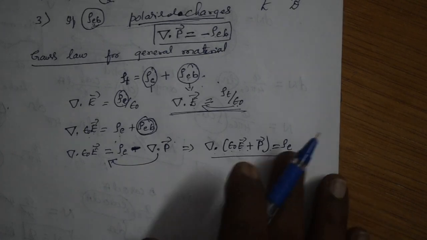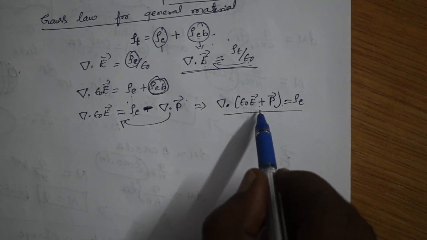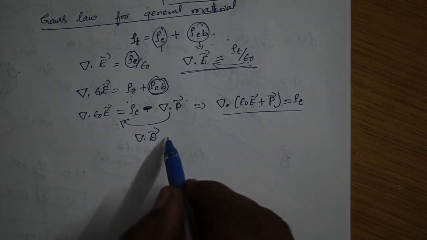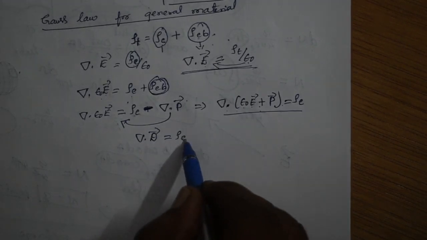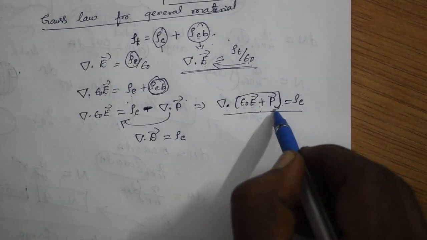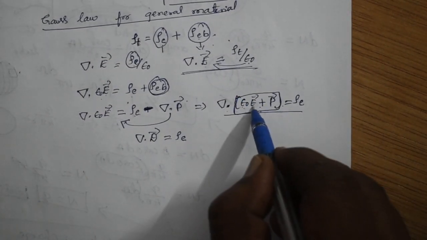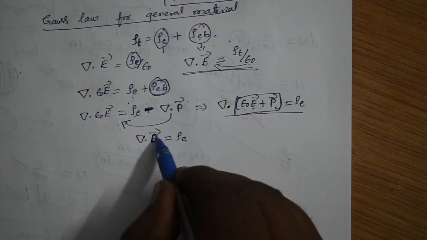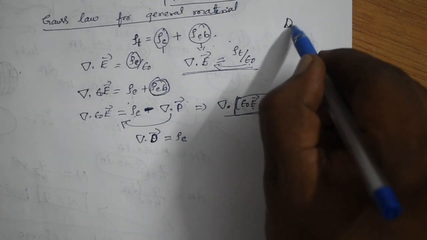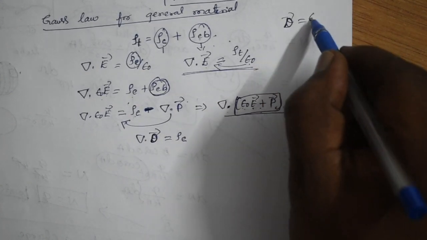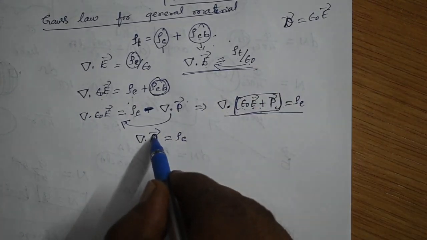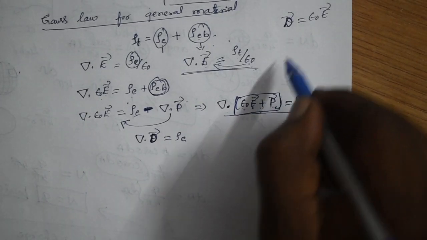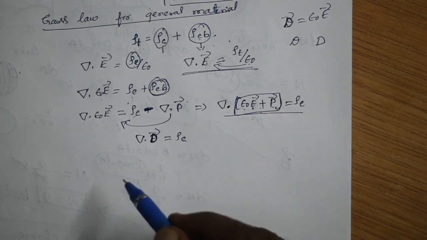Is it right? So here you can write this as del dot D is equal to rho E. Then what is D? Your D is nothing but epsilon naught into E plus P. This D is different. This is not that D. That D is equal to epsilon naught into E only. But this D is epsilon naught into E plus P. Okay. So this is flower D and this is normal capital D.